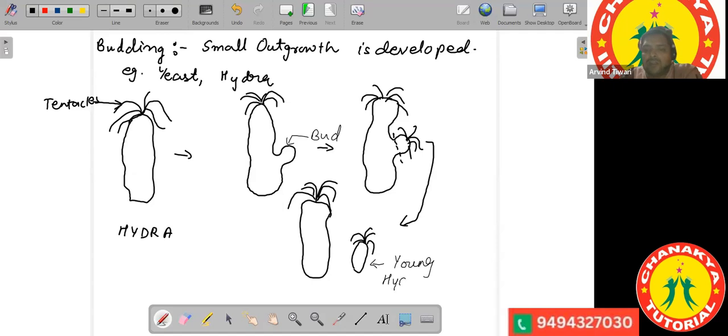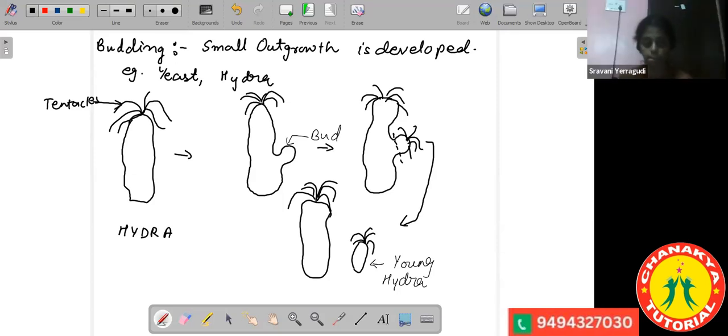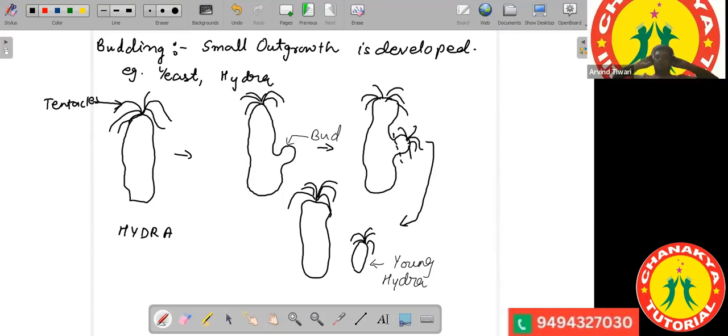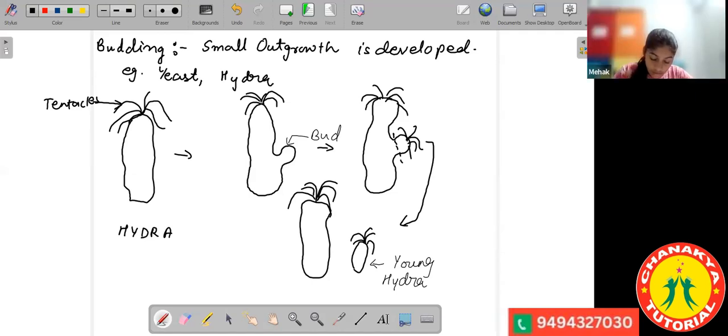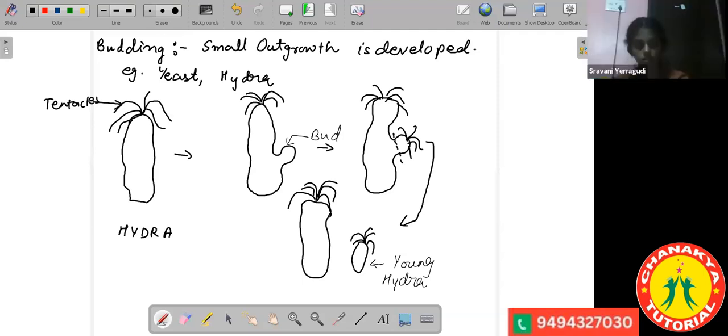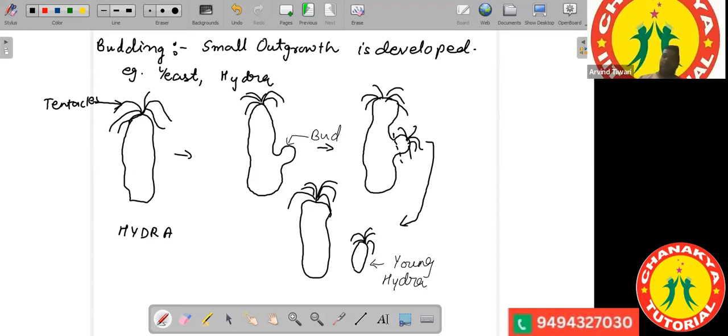Are you people drawing the diagram alongside? Sir, yes, sir. Okay. Have you drawn? Have you completed the diagram? Sir, 1 minute. Sir, I have completed. Okay.